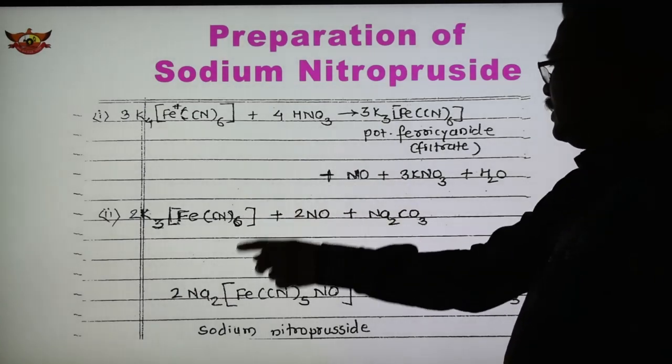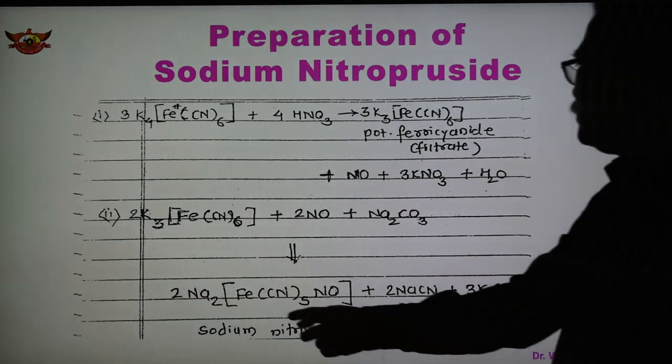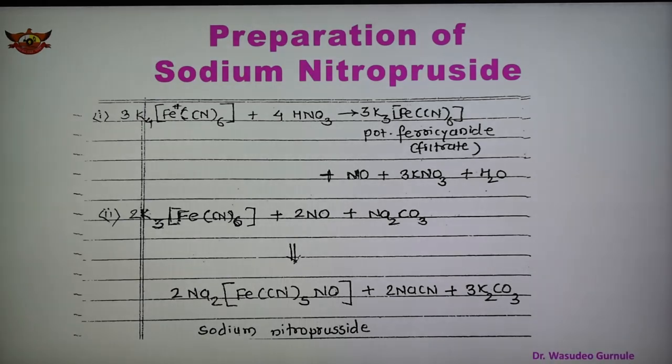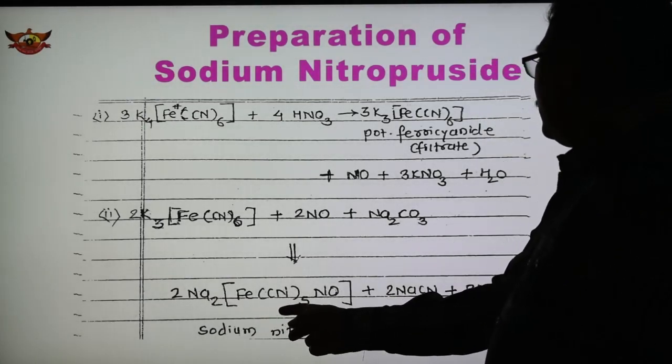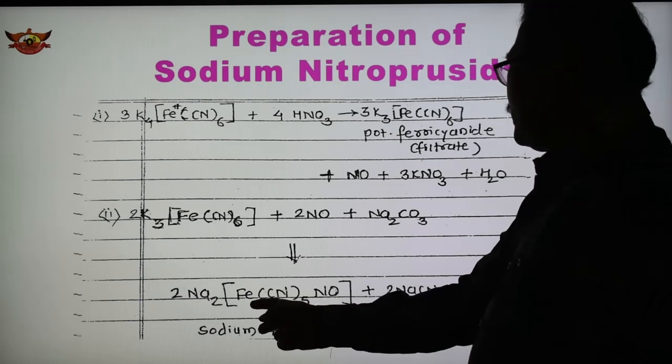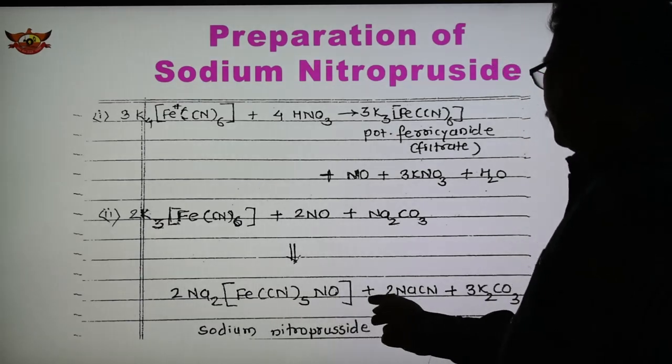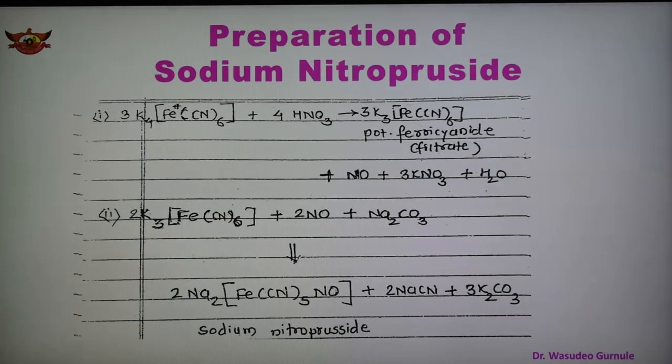It is neutralized, and after that we get the compound known as sodium nitroprusside, Na2[Fe(CN)5NO], plus 2NaCN and K2CO3 as products. So in this way we obtain the product, and this is the procedure and reaction for sodium nitroprusside synthesis.